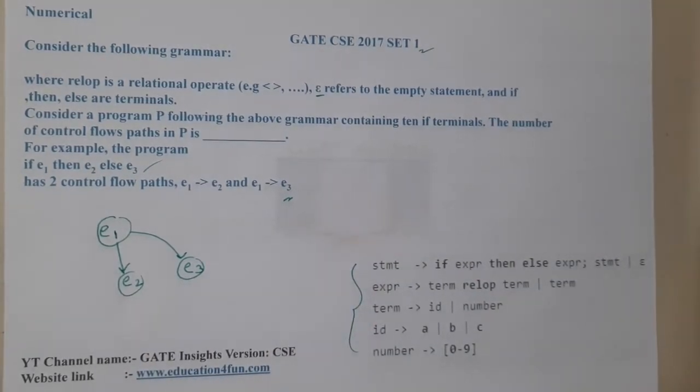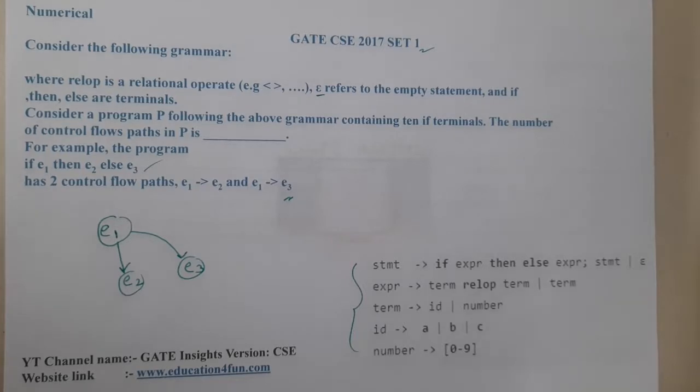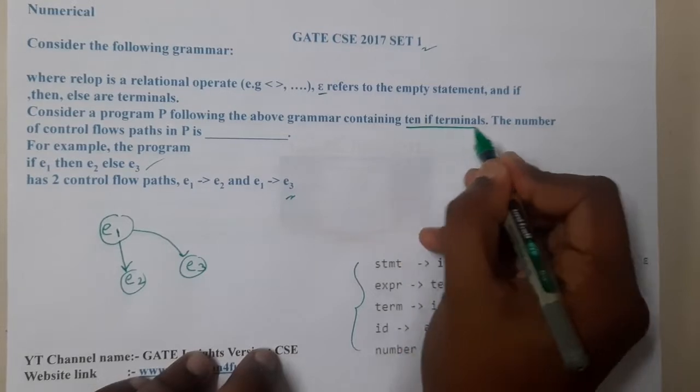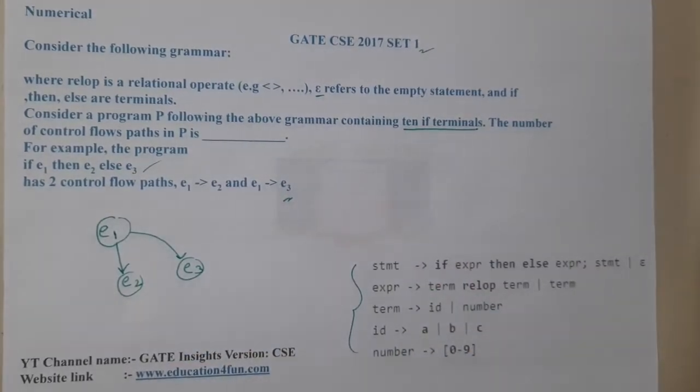But I think there is something missing here. I think there should be some code or something, where relop is a relational operation, for example less than, greater than, and so on. Is there anything missing in this question? I'm not getting what exactly they are asking from us. The only thing they told is that it contains 10 if terminals, so there are 10 if conditions in this program.